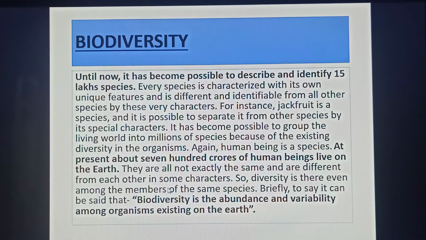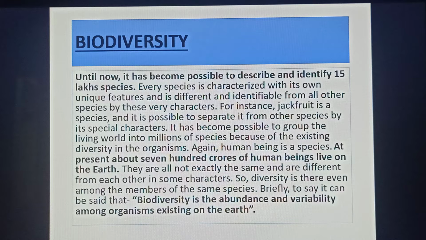Then our next topic is biodiversity. Until now, it has become possible to describe and identify 15 lakh species. Every species is characterized with its own unique features and is different and identifiable from all other species by these very characters.